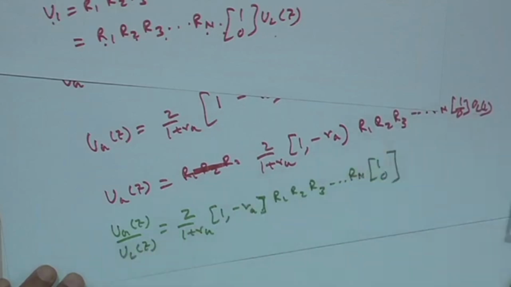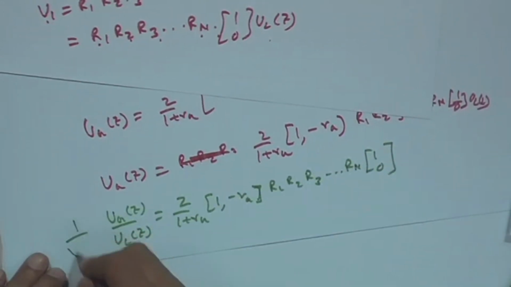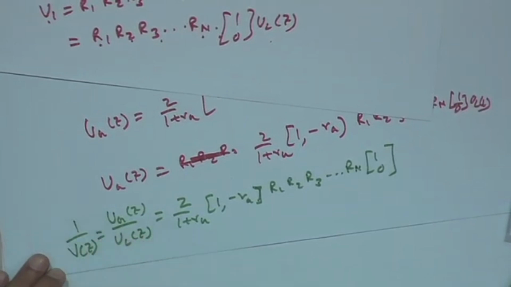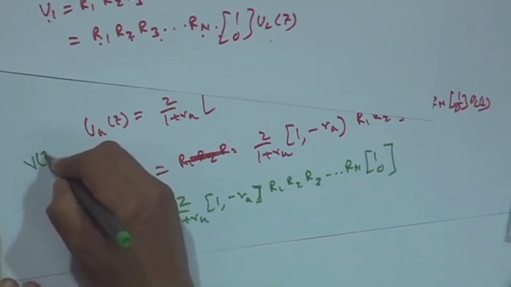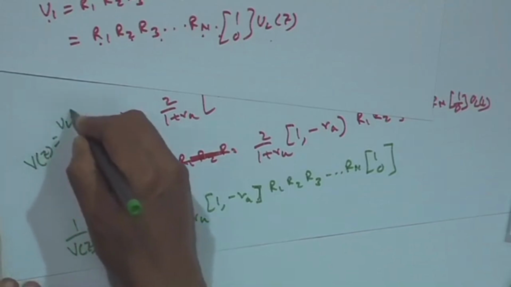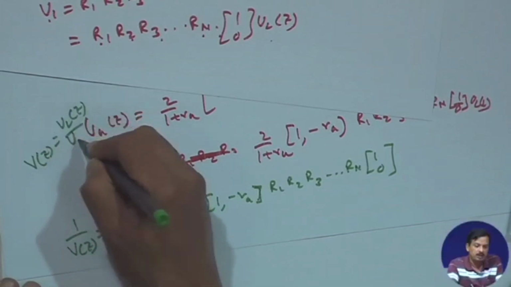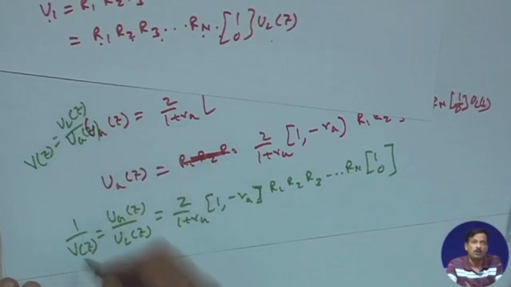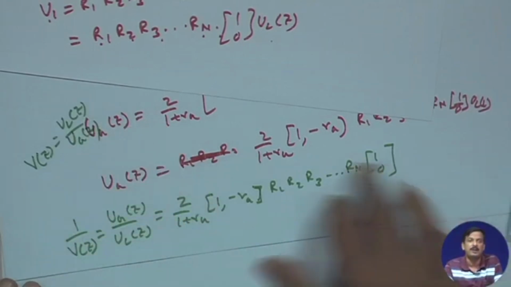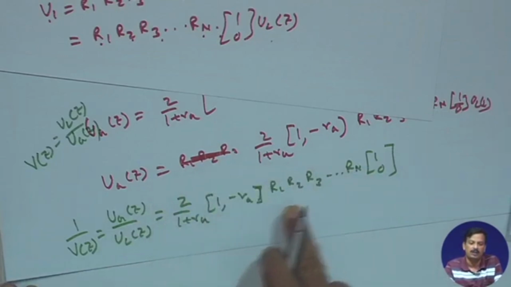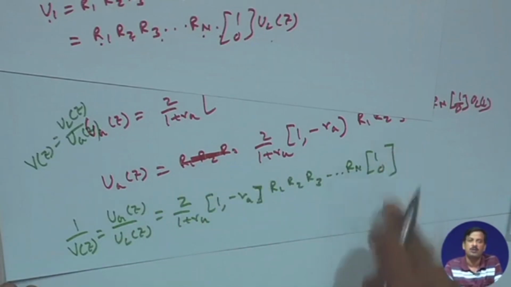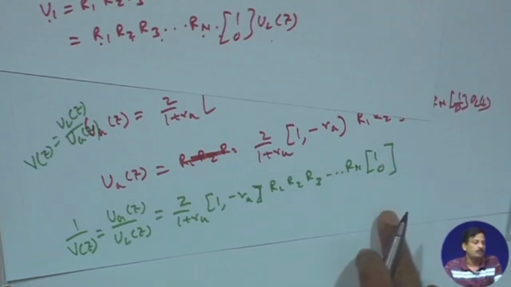I can say that this is nothing but 1 by V z, 1 by the transfer function. So V z, which is equal to u L z divided by u g z, so it is nothing but 1 by V z. So 1 by V z I can write in terms of 2 by 1 plus r g [1 minus r g] r 1, r 2, r 3, r n [1 0]. Okay.